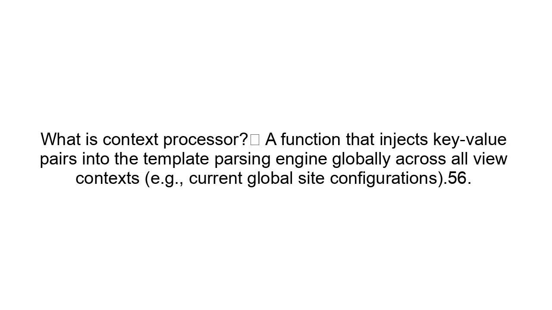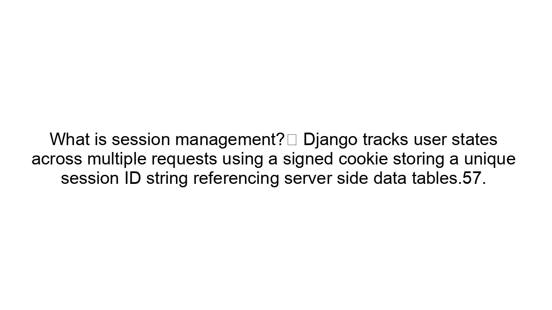What is a context processor? A function that injects key-value pairs into the template parsing engine globally across all view contexts, e.g., current global site configurations. What is session management? Django tracks user states across multiple requests using a signed cookie, storing a unique session ID, referencing server-side data tables.